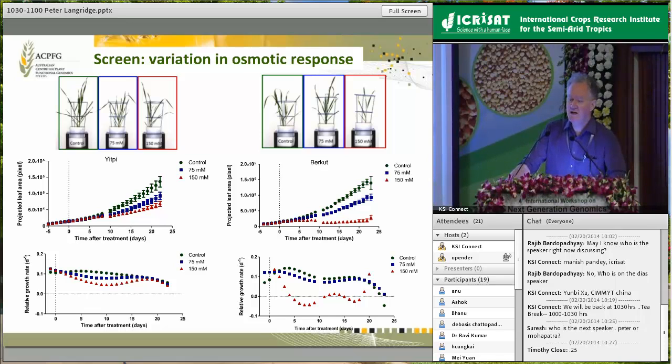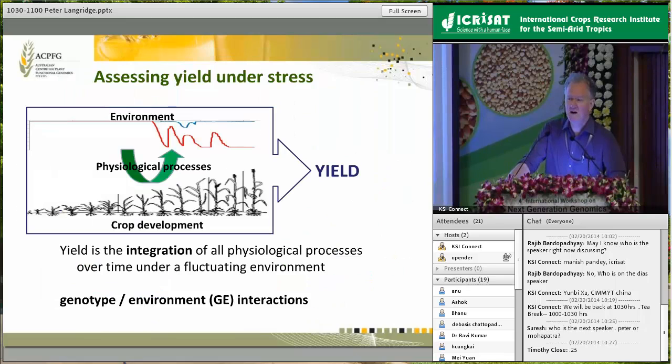But clearly again, if the key trait we're trying to work with is yield under stress, obviously that's going to be a very complex integration of a whole series of pathways and processes that are occurring over time. And what we're really trying to tease apart is, I suppose, the genetic component of those different aspects. I've already showed you the significance of something like maturity, and I think probably all of you are aware of the impact of maturity on trying to analyze and measure something like drought tolerance and drought stress.